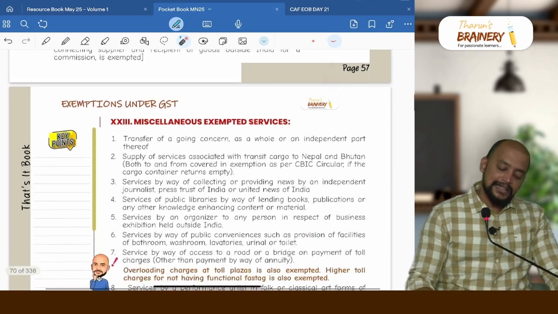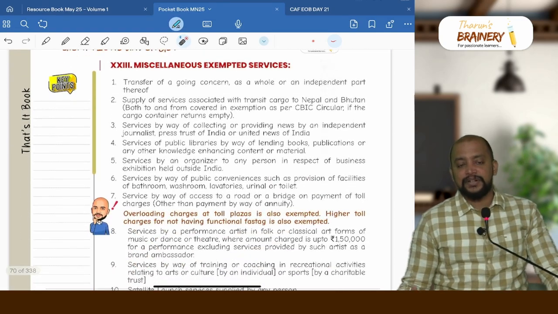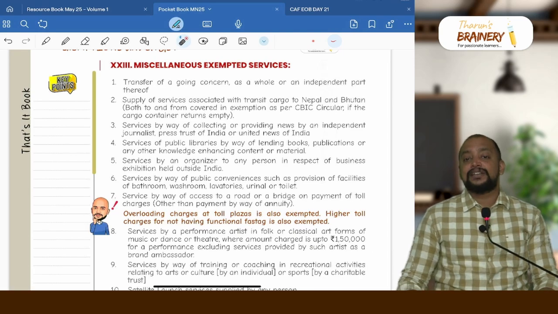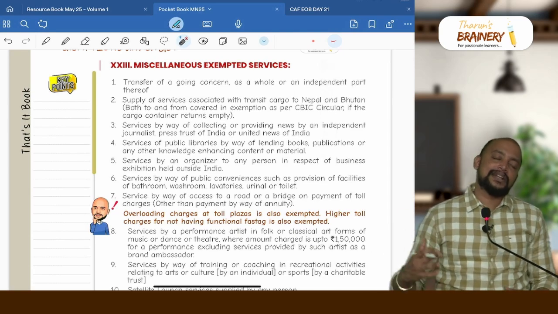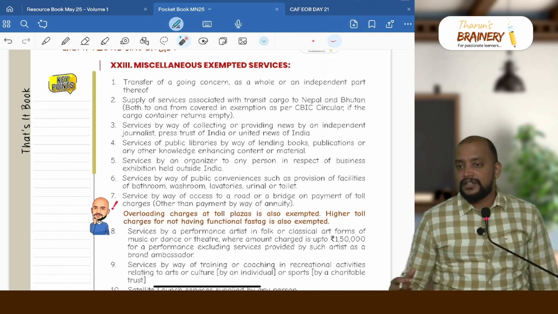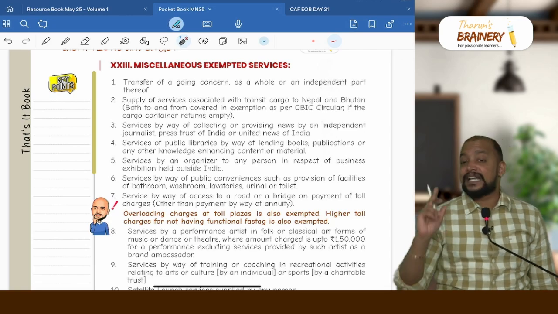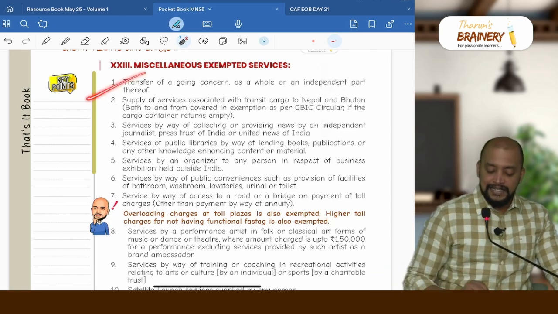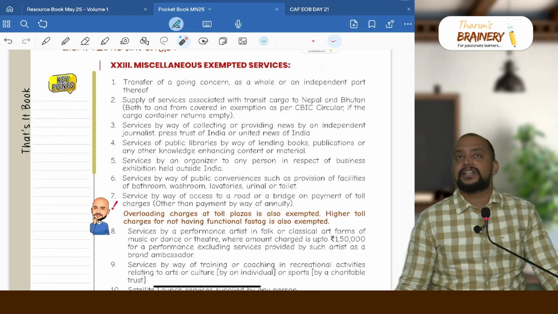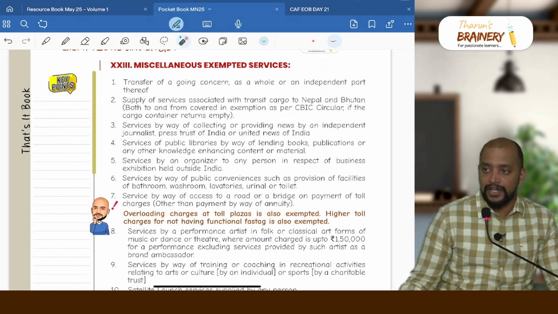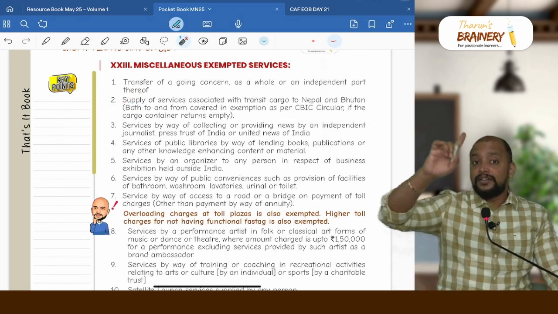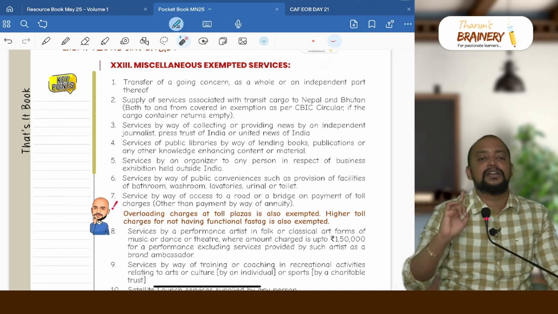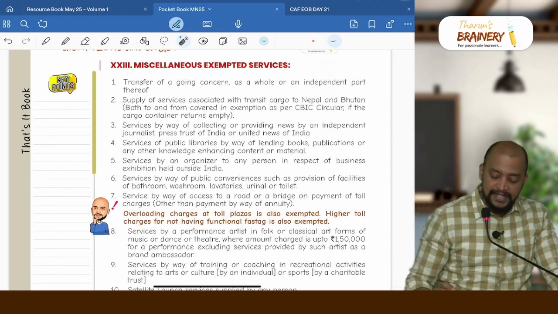That is this. Then we have miscellaneous exempted services. Point number 1, I am transferring my business as a going concern, a lump sum sale or transfer, a slump sale, all these things, but as a going concern, which means both assets and liabilities should be transferred, then it is exempted. Then services associated with transit cargo to Nepal and Bhutan, but only to Nepal and Bhutan. When it is from Nepal and Bhutan, it should be an empty cargo container, then only that freight will be exempted.